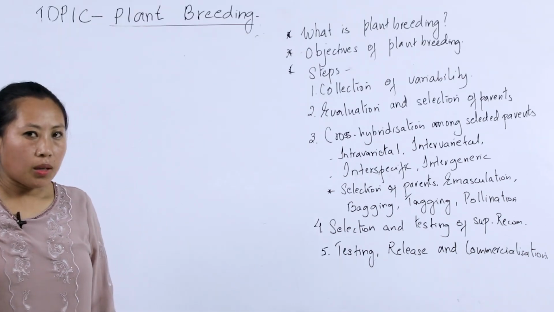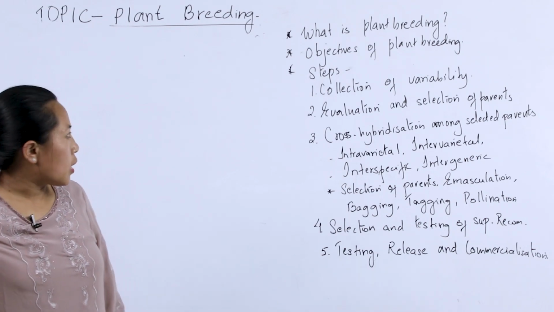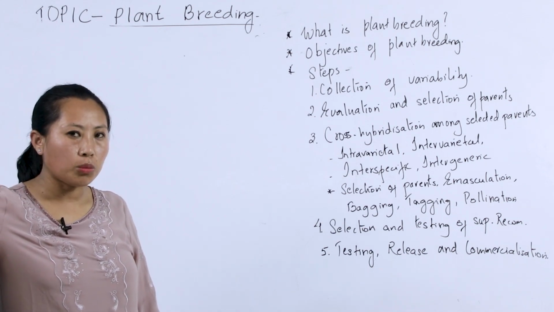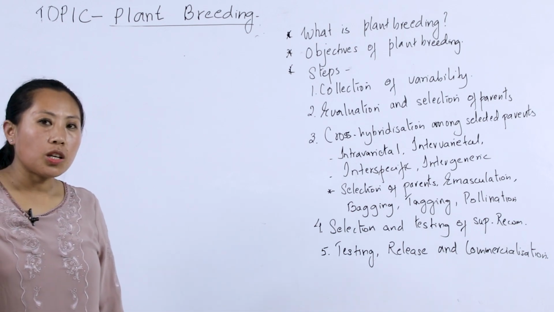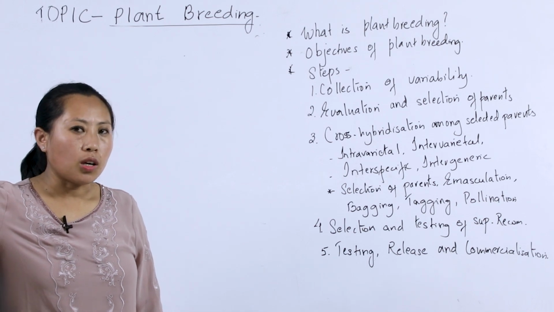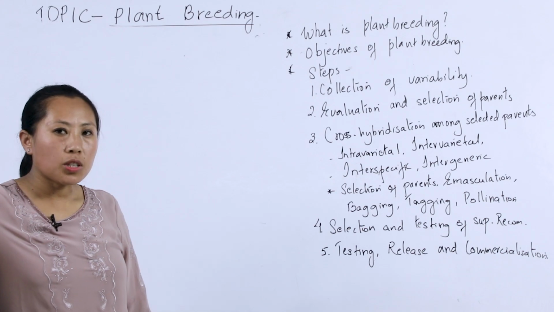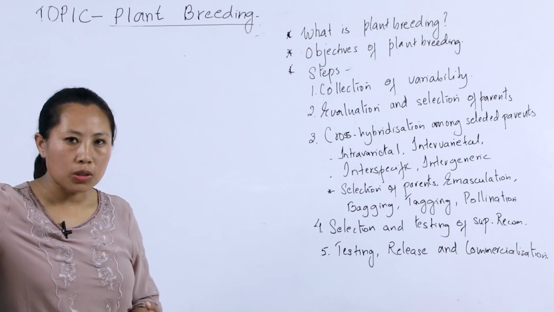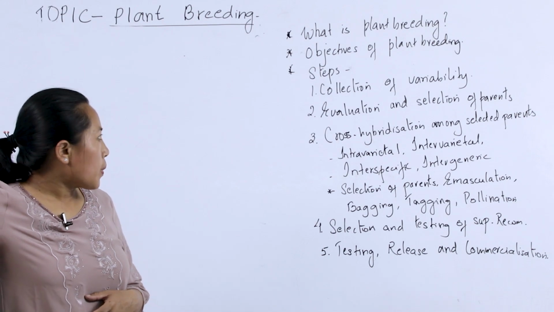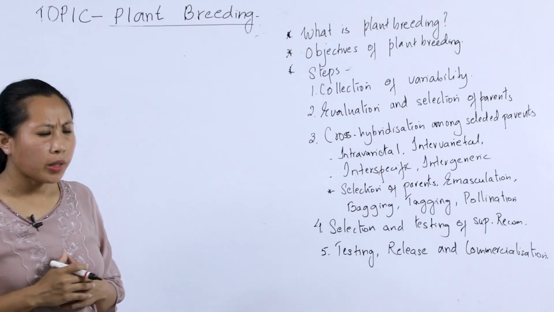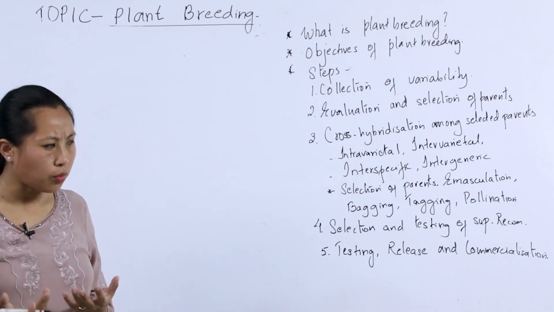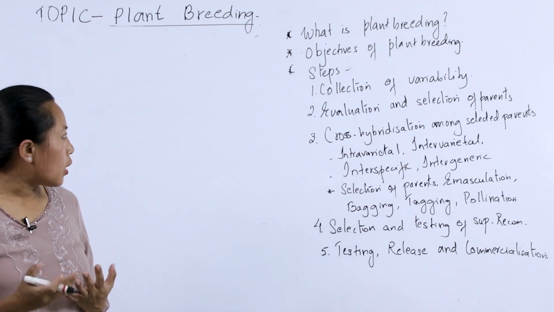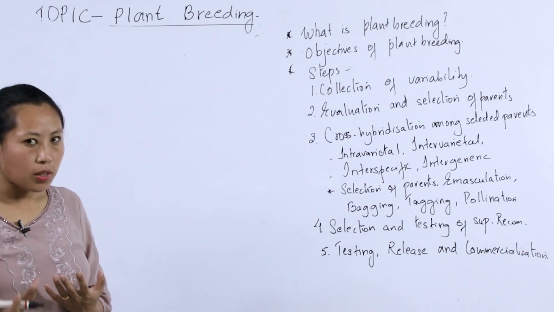So what is plant breeding? Plant breeding is the technique of improvement of economically important food crops, or producing new varieties of food crops which are better suited for cultivation, which have higher yield, which have more nutritional contents, which are resistant to diseases, and which give even better yield.